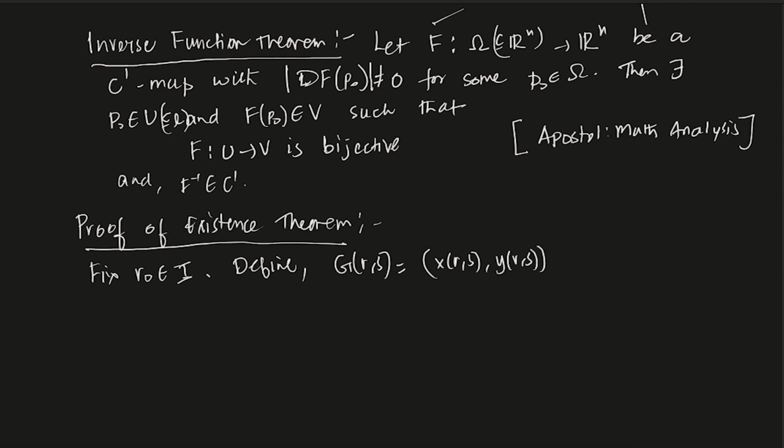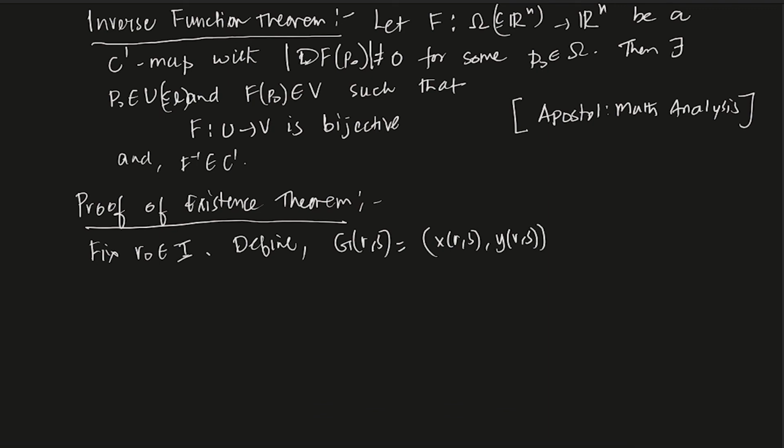Therefore the Jacobian of g at the point r,s is the determinant of x_r, x_s, y_r, y_s, all at the point r,s.